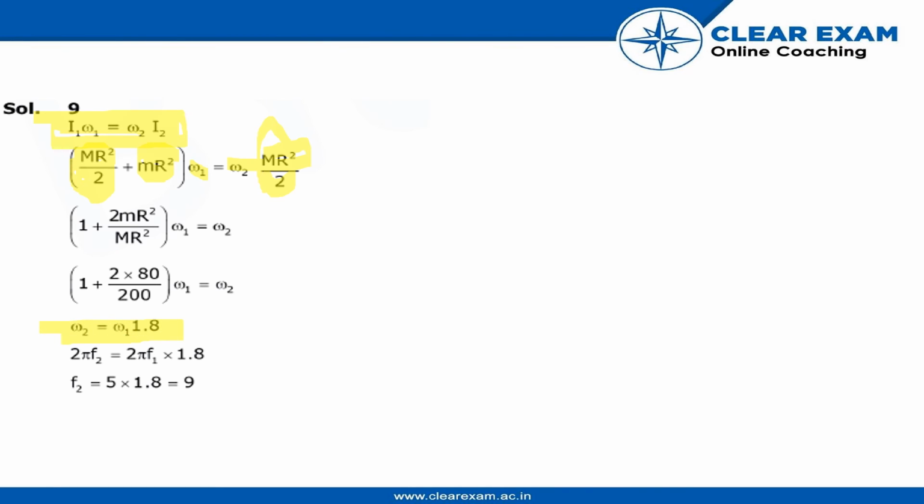So let's substitute omega by 2 pi f. So we get 2 pi f2 is equal to 2 pi f1 into 1.8. Now 2 pi gets cancelled and we know that f1 is 5 rpm as given in the question. So let's substitute its value over here. So we get f2 is equal to 5 into 1.8, which is equal to 9. So 9 rpm is the correct answer.